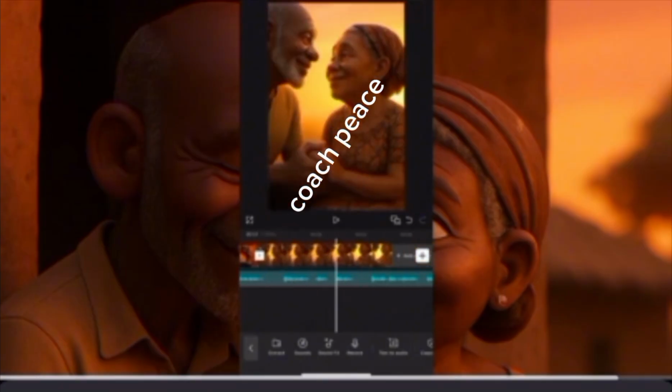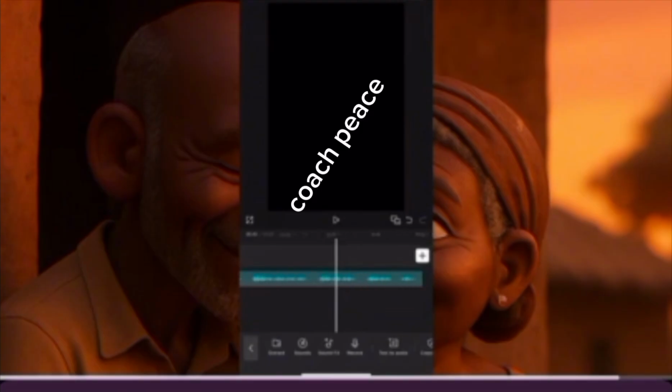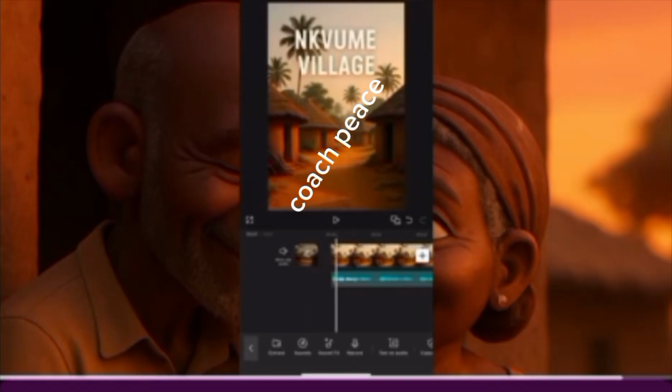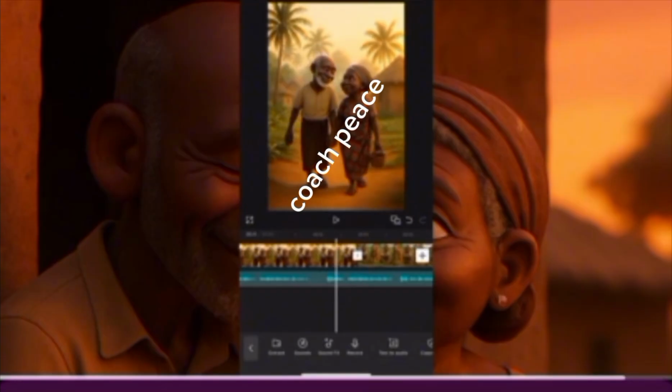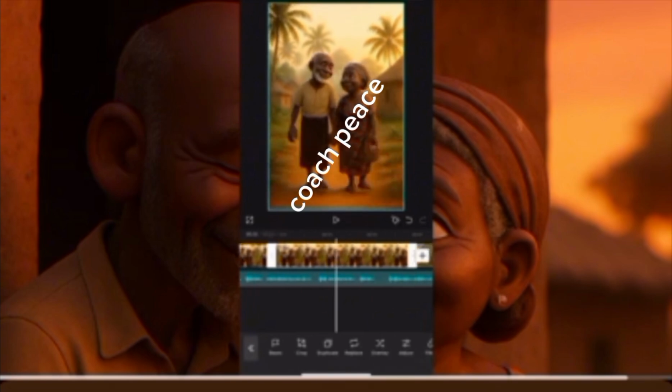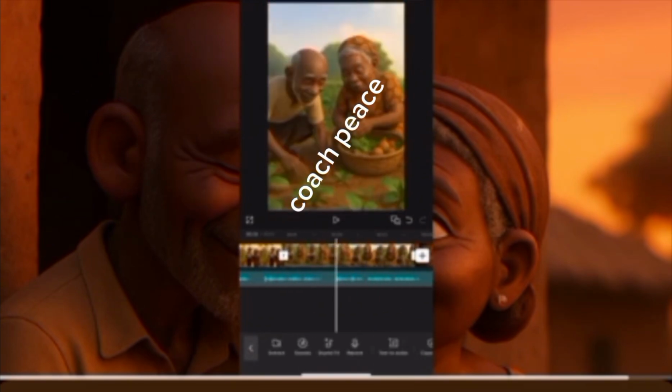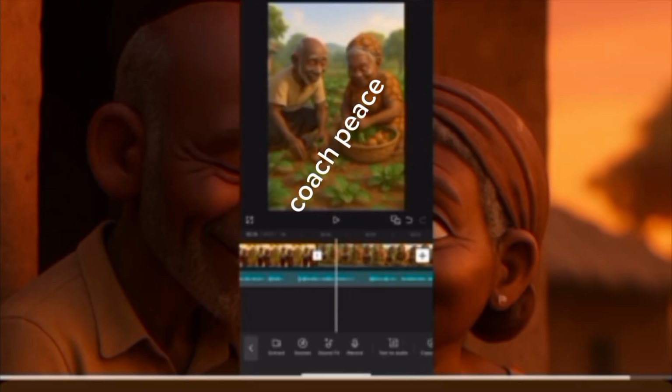Okay. Now this story might be longer than the video. Let me give you a trick. Each scene, you have to duplicate it. Like this, them walking down the street, you just click on top of it and you click duplicate. Now it makes it longer. You click on every one of them because this is AI. So you need to do this duplicate for your story to match up with the voiceover. Now we have it like this.